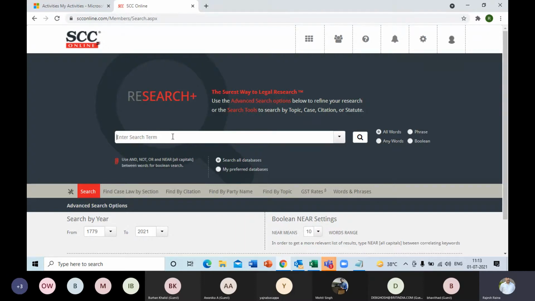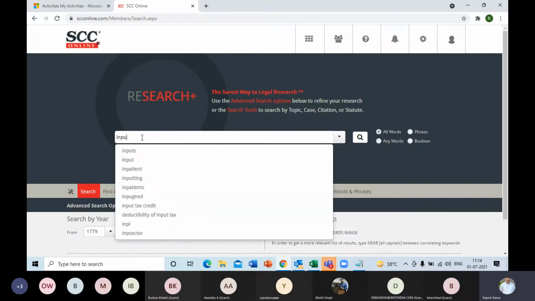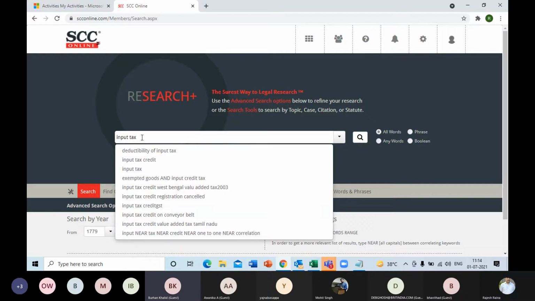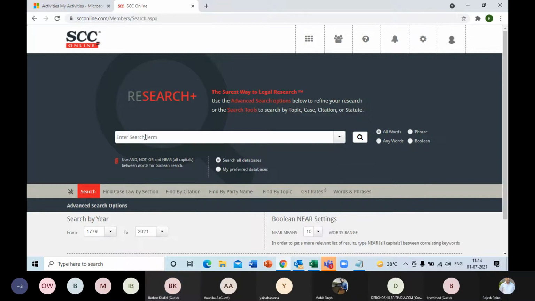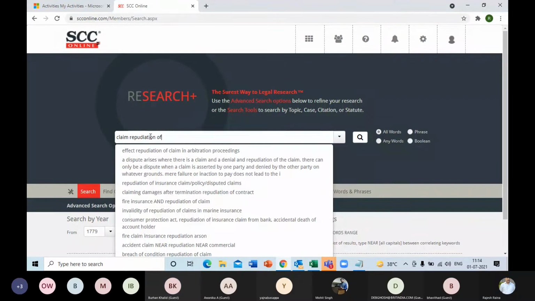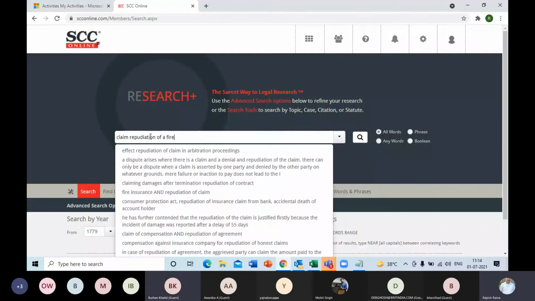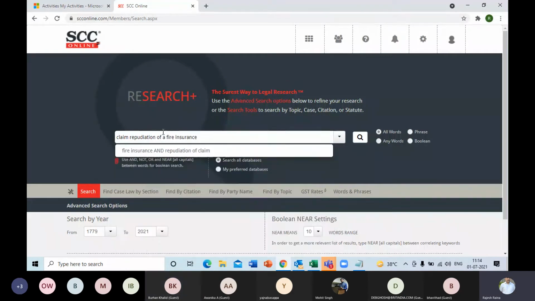Okay. So suppose I want to see the judgments on the claim of input tax, I mean, the concession provided on input tax. Let me give you a query. Say, for example, claim repudiation of a fire insurance. So this is the kind of query we have framed.